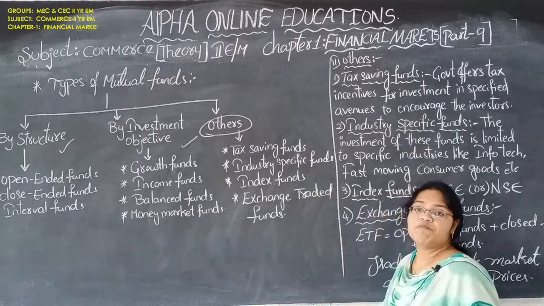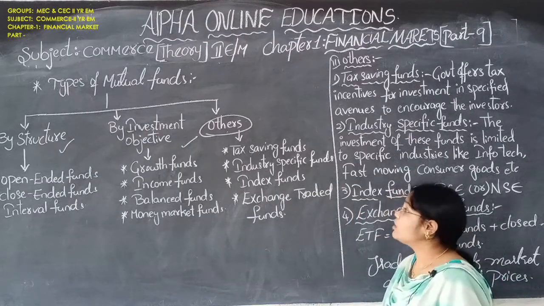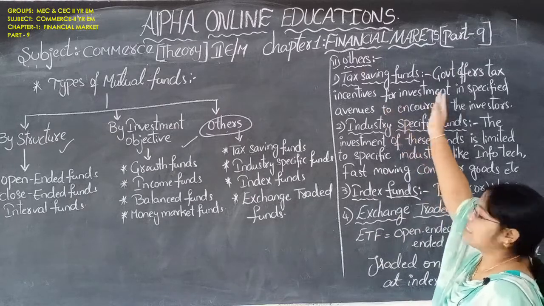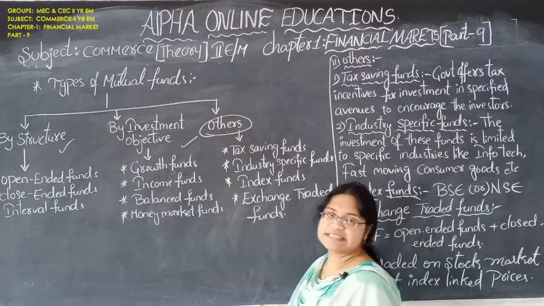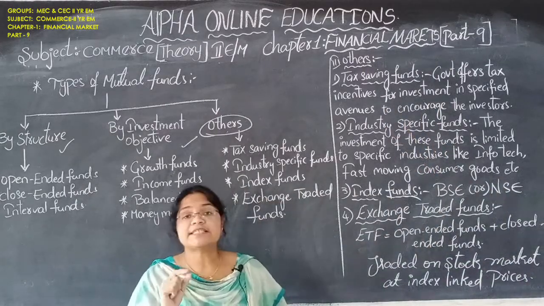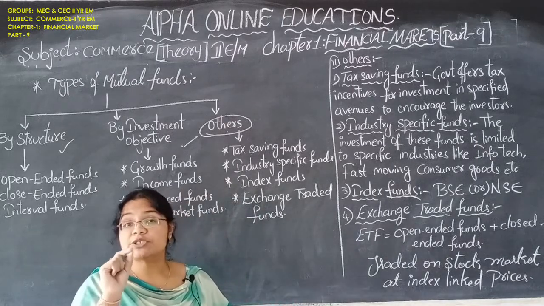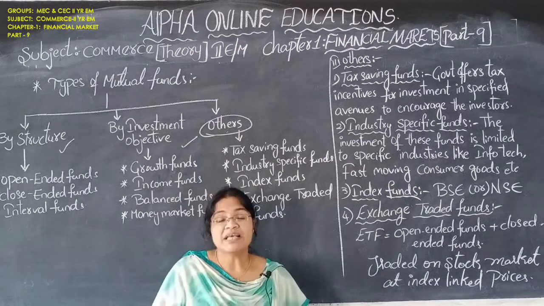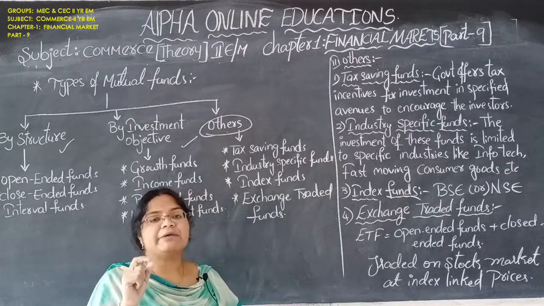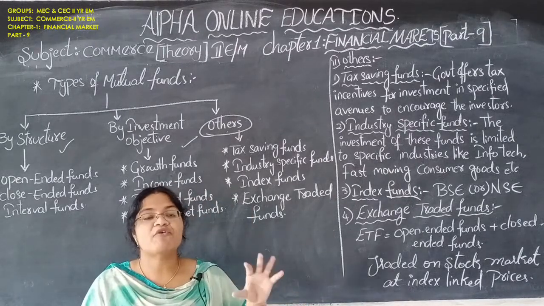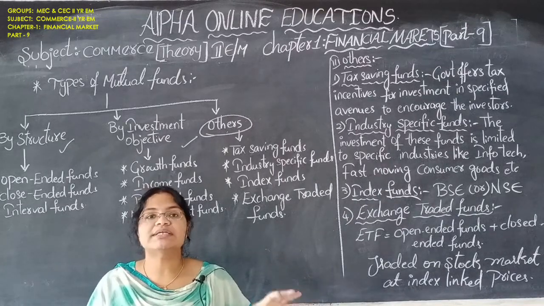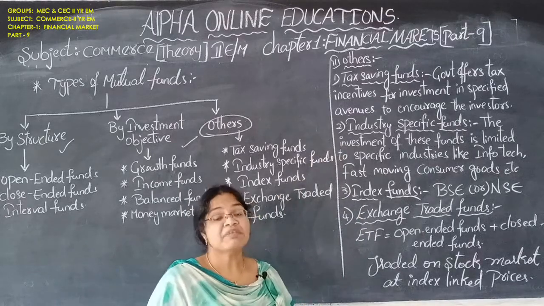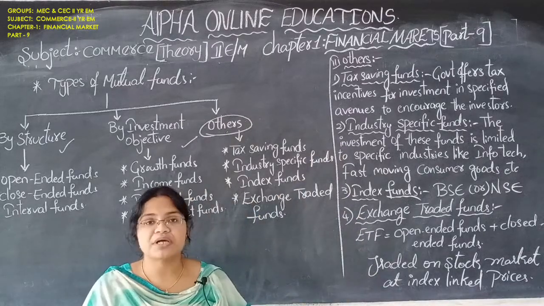Okay, let us see now what other types of mutual funds there are. Tax saving funds. Generally, tax saving funds are introduced by the government in order to encourage the investors. They give some types of reliefs to the investors so that they can participate in these types of investments. It is a type of encouragement to the investors.